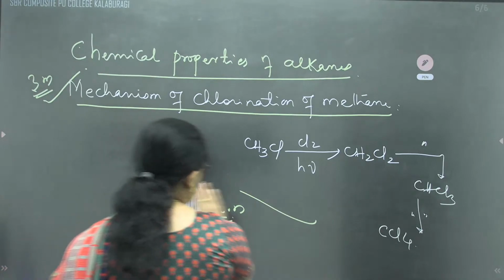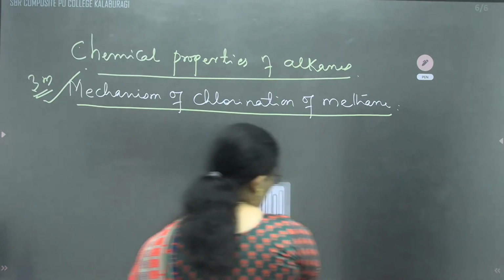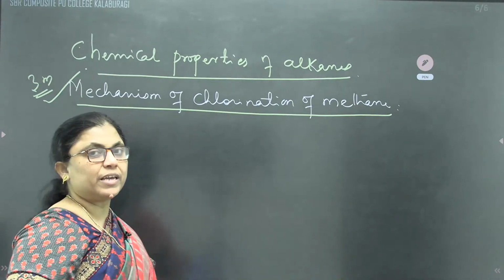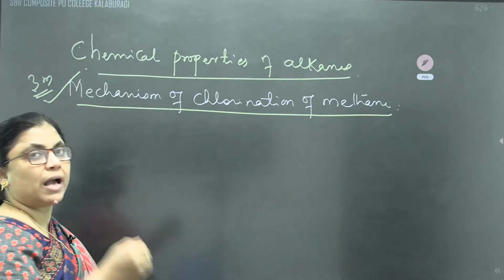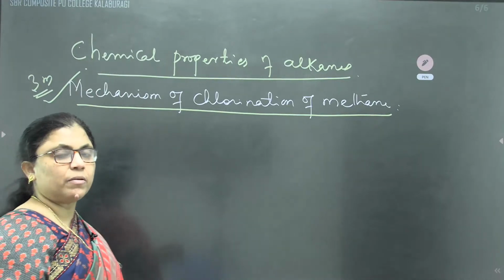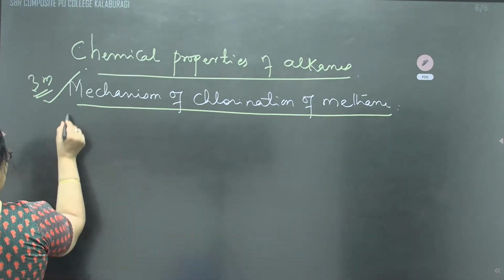What is a mechanism? Mechanism is nothing but the systematic study of a reaction, or the stepwise reactions involved to convert reactant to product. They are called the mechanism. And the mechanism involves 3 steps.